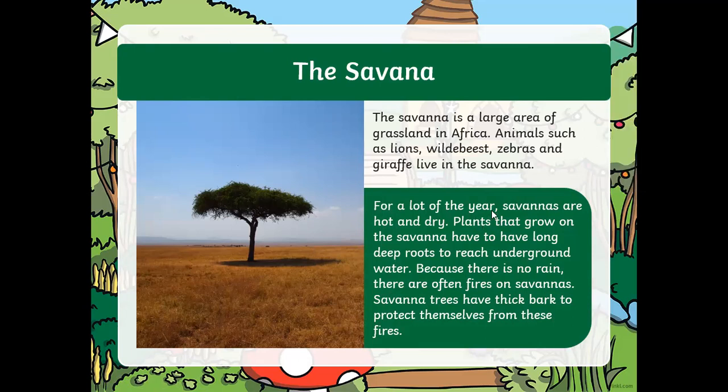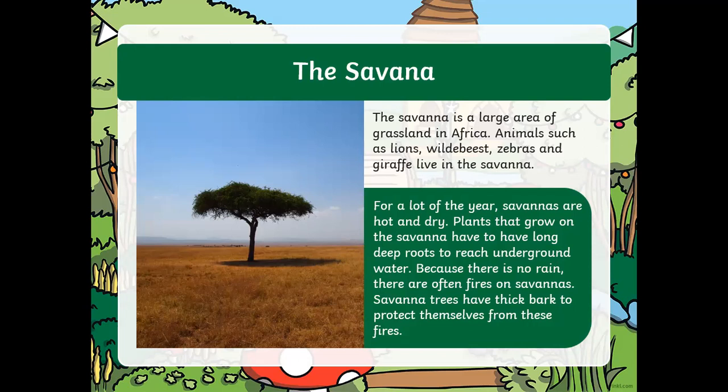For a lot of the year, the savannas are hot and dry. Plants that grow on the savannas have to have long, deep roots to reach underground water. Because there is no rain, there are often fires on savannas. Savanna trees have thick bark to protect themselves from these fires.